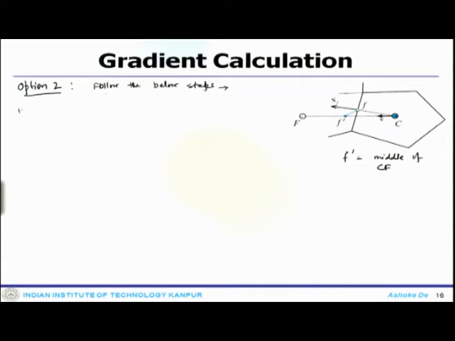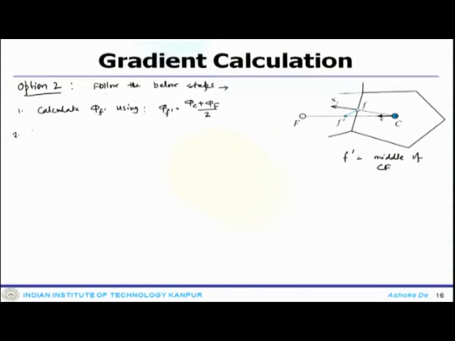First step, you calculate phi f prime using phi f prime equals (phi c plus phi f) by 2.